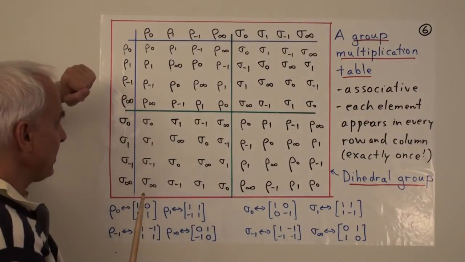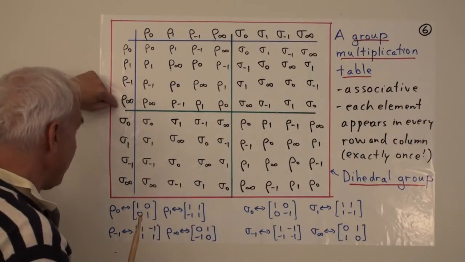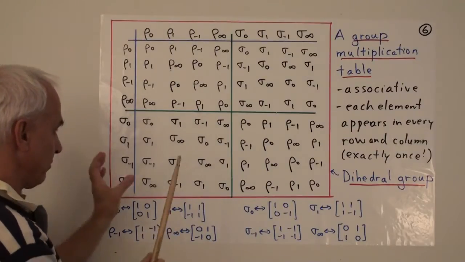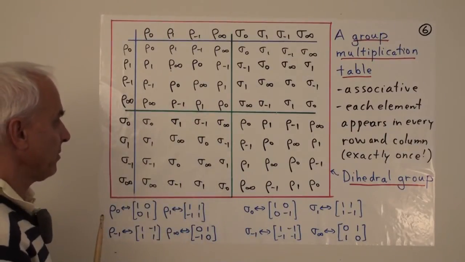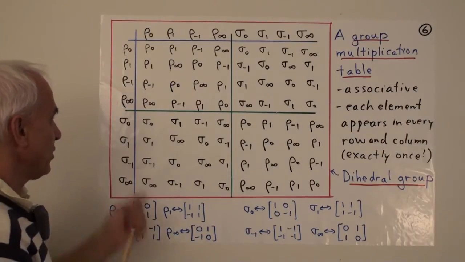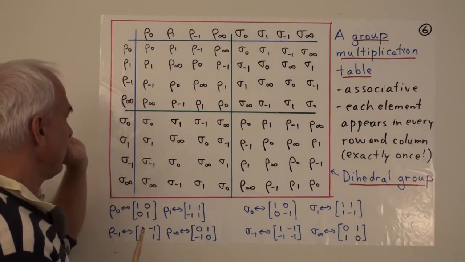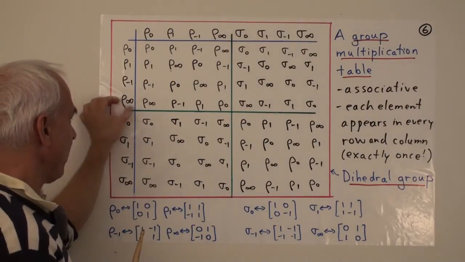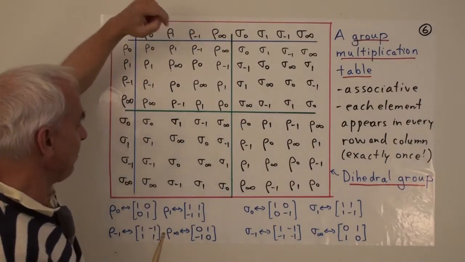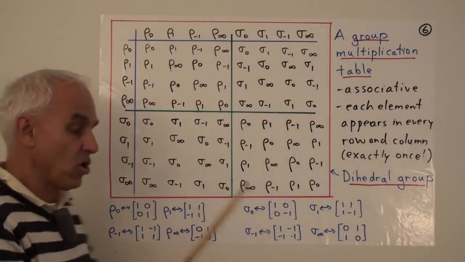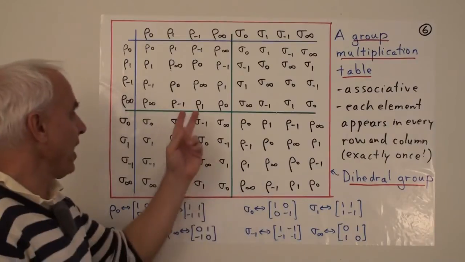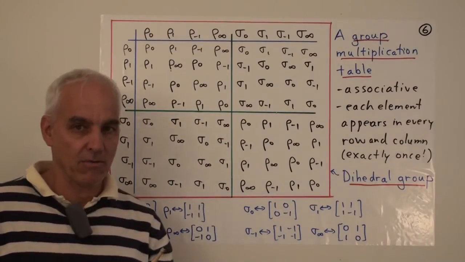And what that means is that it's basically rho infinity times rho minus 1 equals rho sub 1. So if we act by multiplying by this one, and then we act by multiplying by that one, that composition is the same thing as simply multiplying by rho sub 1.